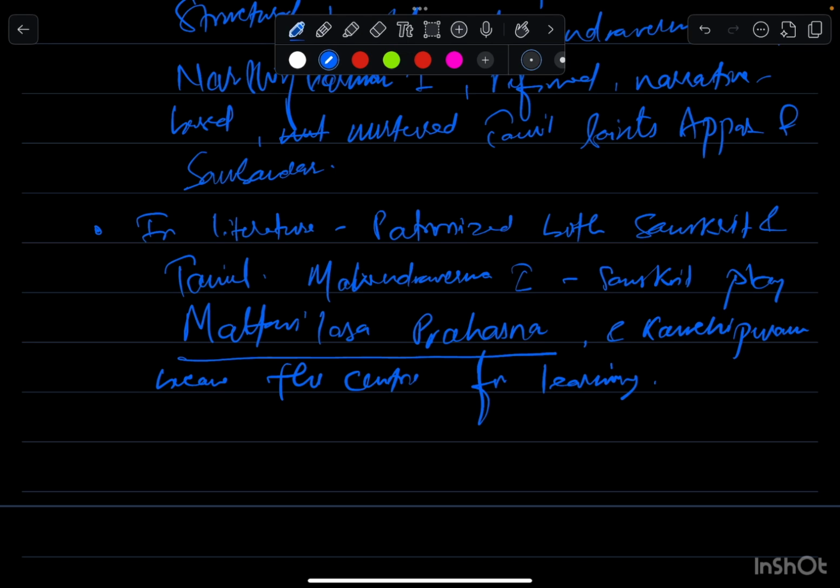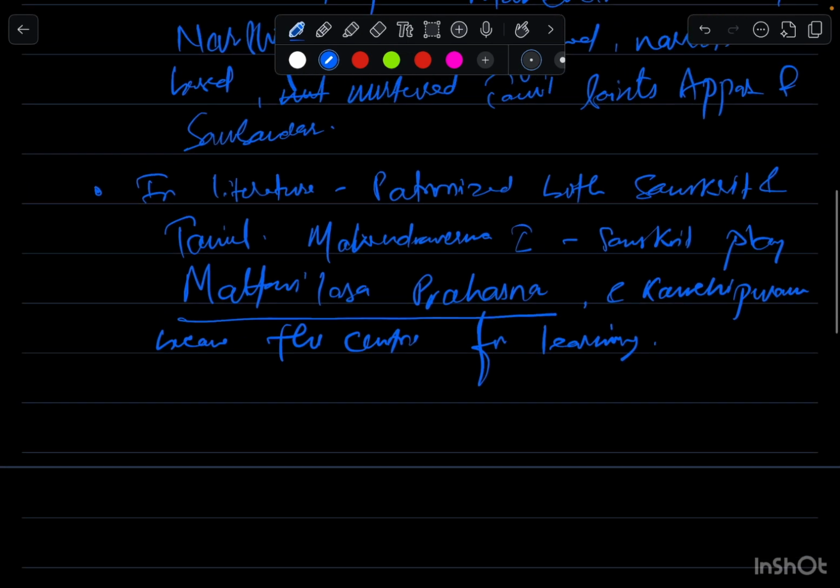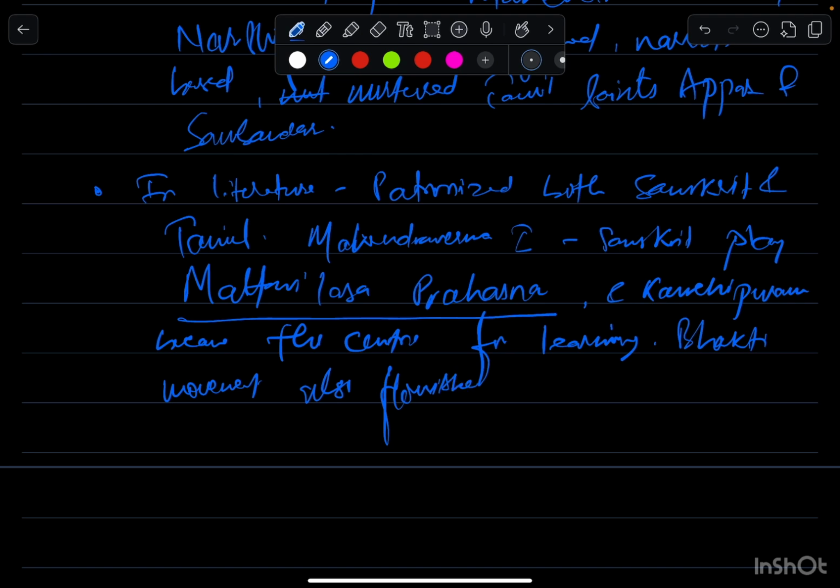One more thing happened here: the bhakti movement also flourished under the rule of Pallavas. We have already mentioned two names, Appar and Sambandar.